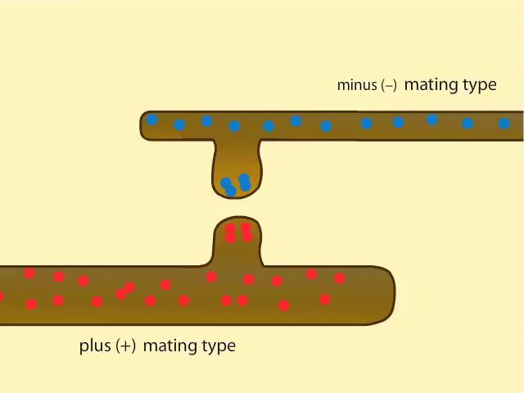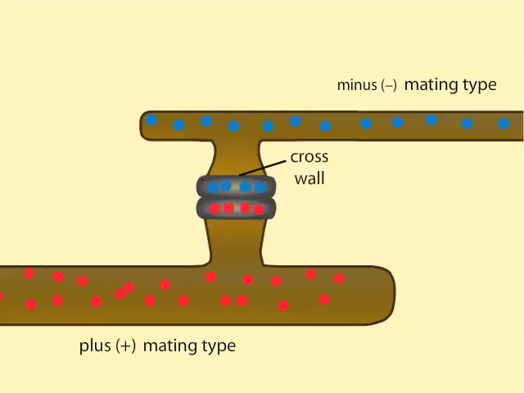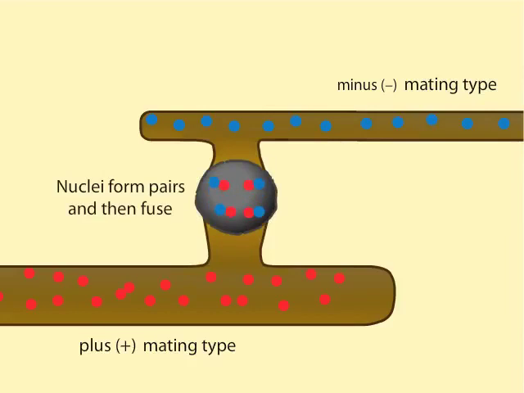As the side branches grow, nuclei stream in. A cross wall forms near the end of each branch, isolating several haploid nuclei at the ends. The nuclei are now isolated in sexual structures called gametangia. These gametangia fuse and the nuclei inside pair up.